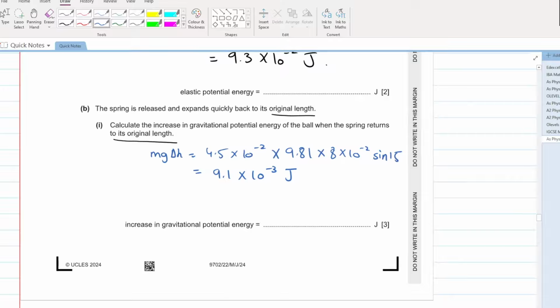Is this part clear to you? This was a slightly difficult part. Is this part clear to you?